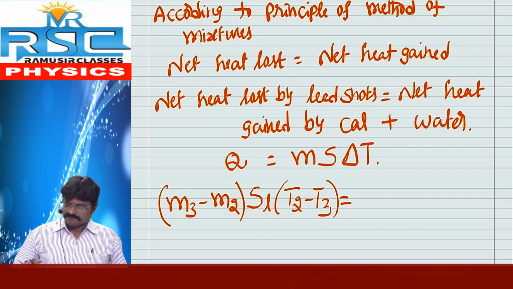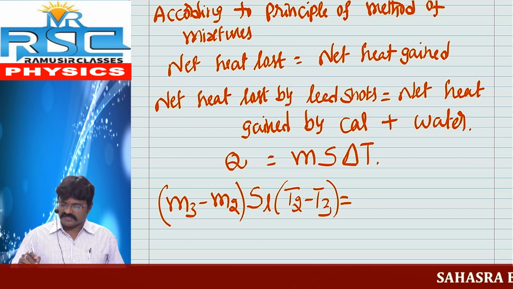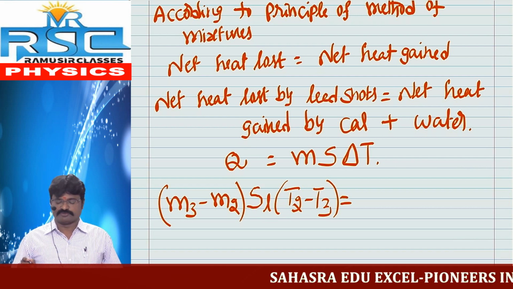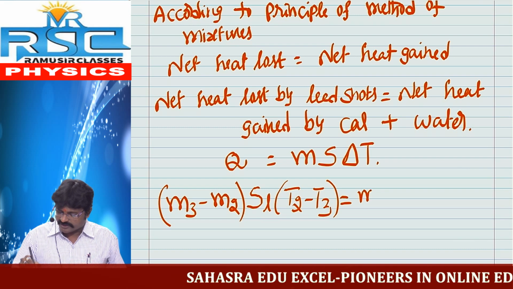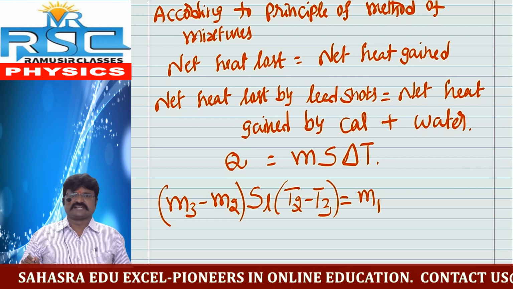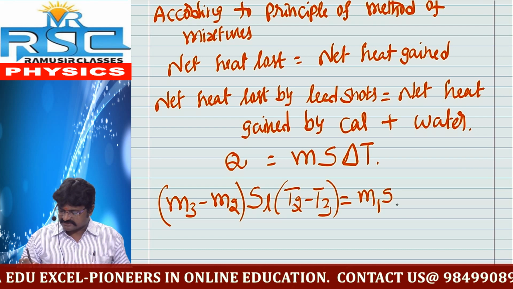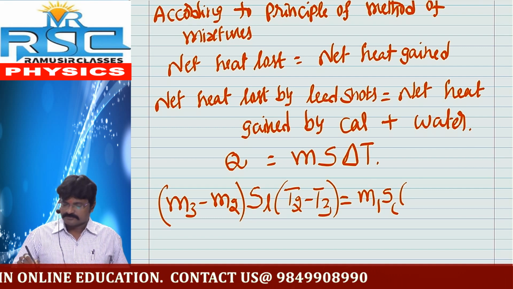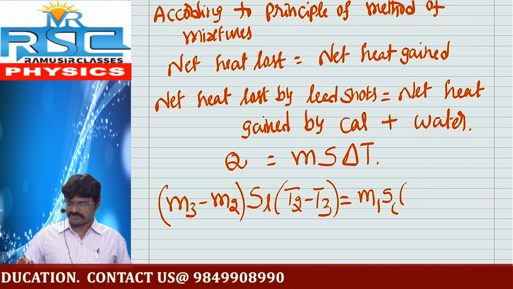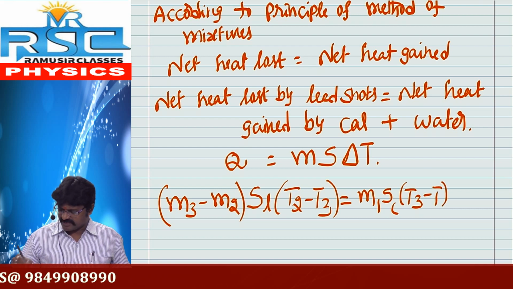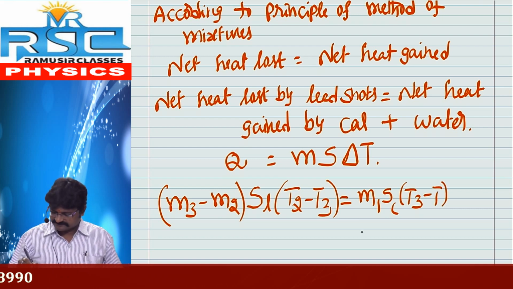Then net heat gained by the calorimeter. What about net heat gained by the calorimeter? Here also we apply the mass of calorimeter. Mass of calorimeter we already told, M1. s is the specific heat of calorimeter, SC. T is the temperature change of calorimeter. It is nothing but T3 minus T1, plus